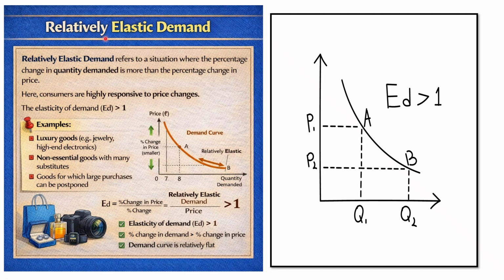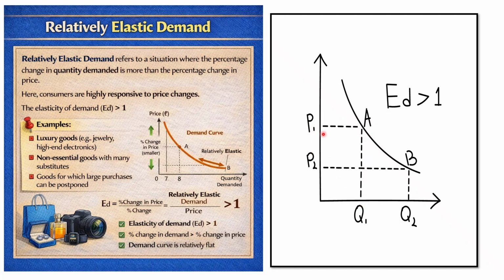The next one is relatively elastic demand, which means the percentage change in quantity demanded is more than the percentage change in price. In this graph, when the price is P1, the quantity demanded is Q1.